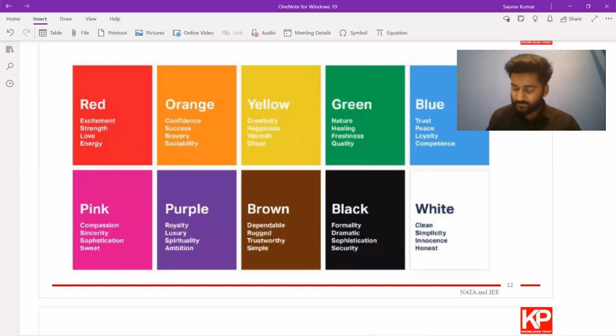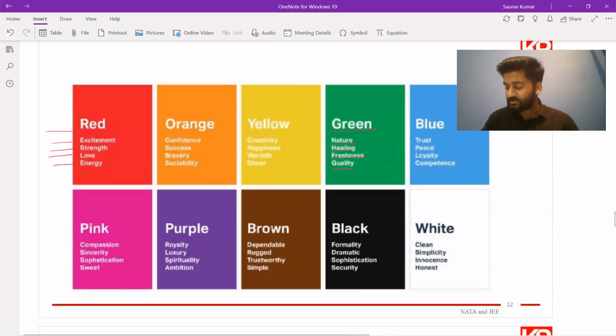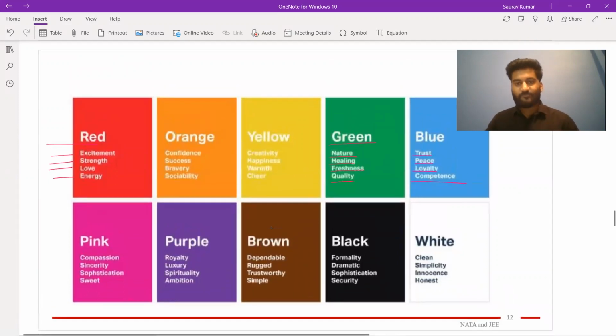We have some of the colors like the red color, which induces the feeling of excitement, strength, love, energy. We have the green color for nature, healing, freshness, quality. We have the blue color for trust, peace, loyalty, competence. So if you have the knowledge of these colors and the associated color psychology, this is the concept that we teach in one of our classes so that you get familiar with it.